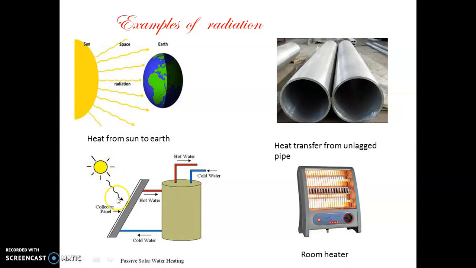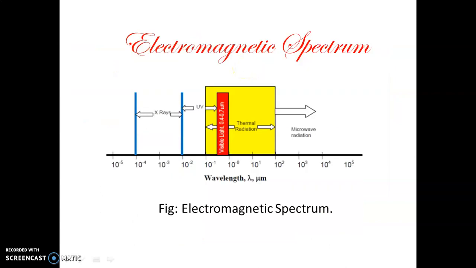We receive heat from the sun, and this heat is collected in a collector panel. Cold water is circulated through this collector panel and gets heated, and we circulate this water through the tank. Another example is the room heater: in winter we can use a room heater for heating our room. These are some typical examples of radiation.